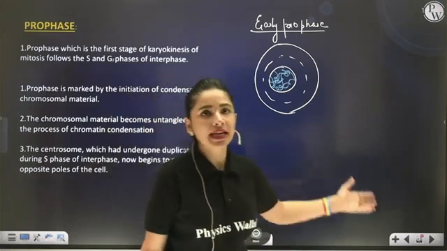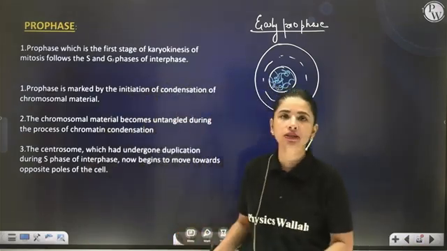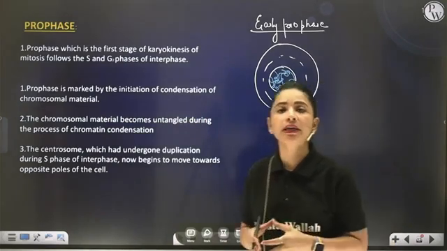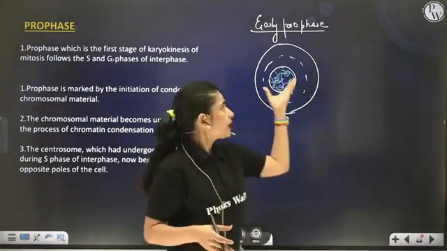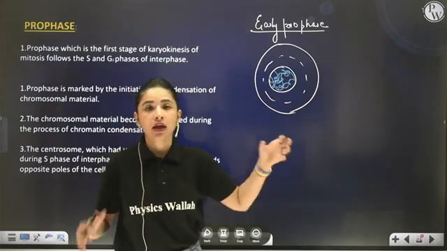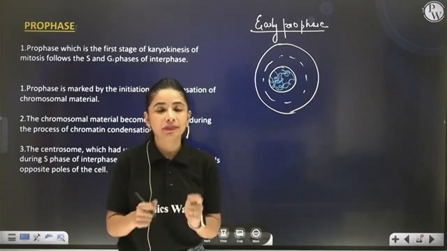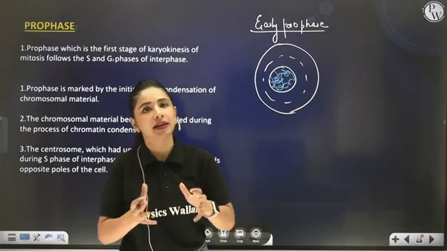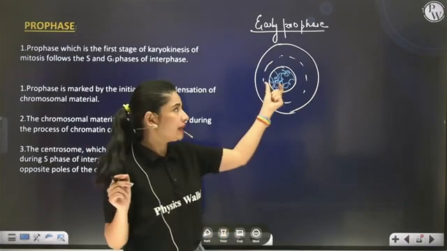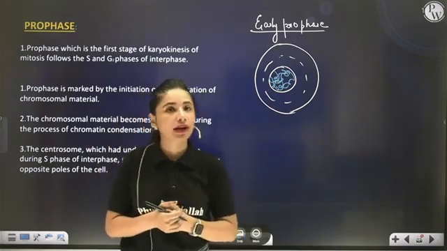If the cell has just entered prophase, it will have double the amount of genetic material, but it will be present in an entangled manner. There will be no clear distinction of how many chromatin fibers are present.